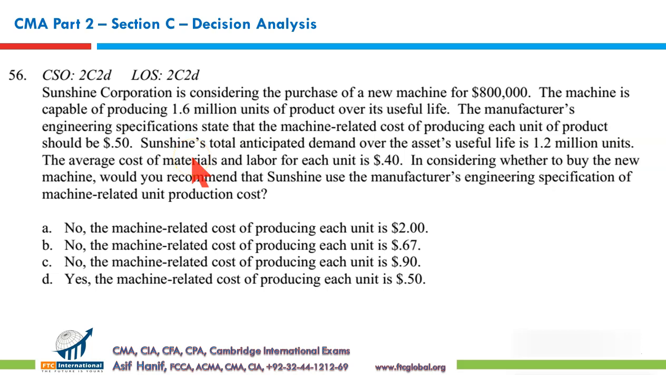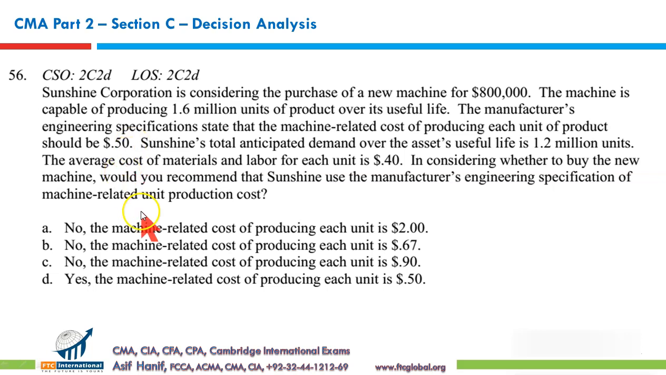Question 56. Section C, Decision Analysis, CMA Part 2. Sunshine Corporation is considering the purchase of a new machine for $800,000. The machine is capable of producing 1.6 million units of product over its useful life. The manufacturer's engineering specification states that the machine-related cost of producing each unit of product should be 0.5.